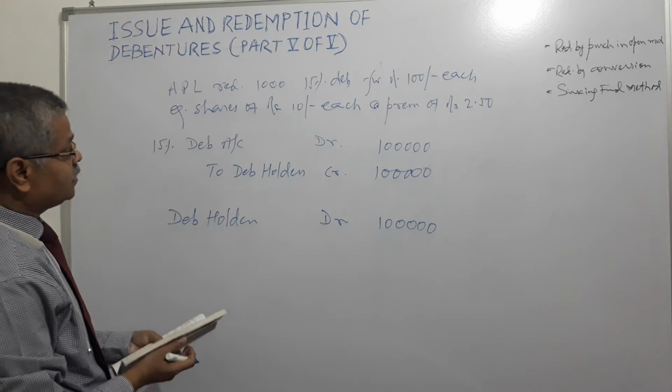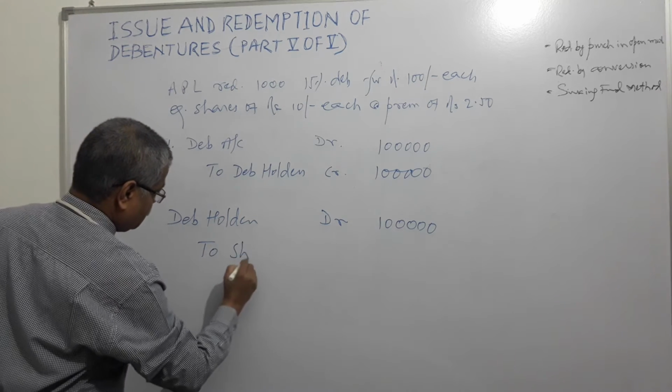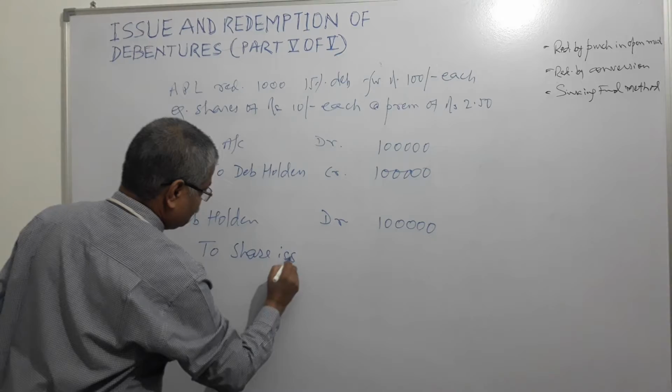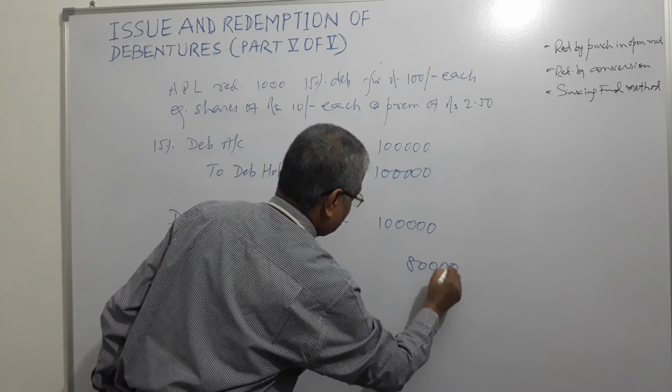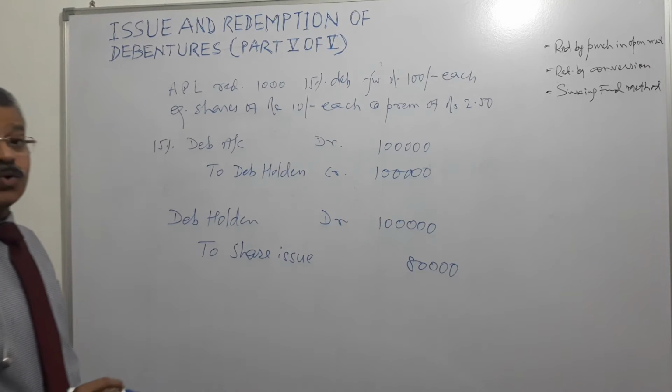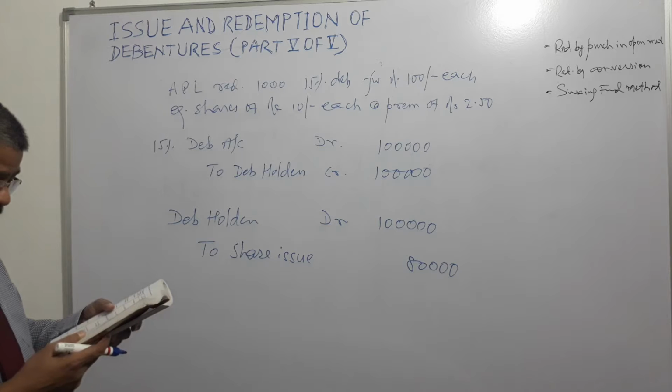So credit will be to share issue 80,000 and 20,000 will go to securities premium account, right?